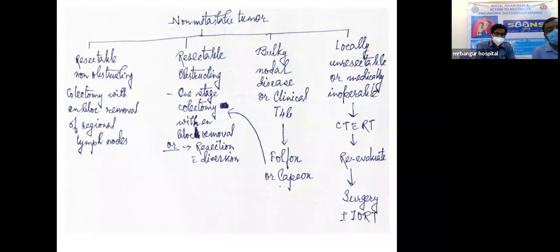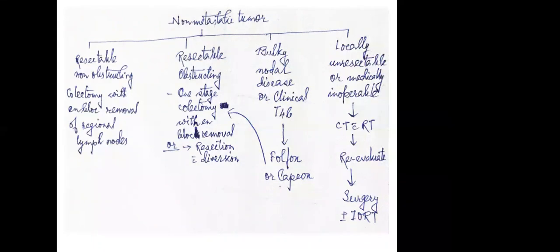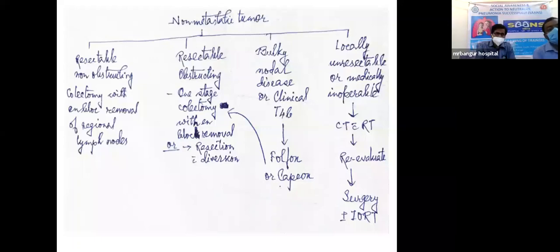For resectable non-obstructive, we can go for colectomy with en bloc removal of the regional lymph nodes. For resectable obstructive, we go for one-stage colectomy with en bloc removal, or resection with diversion.